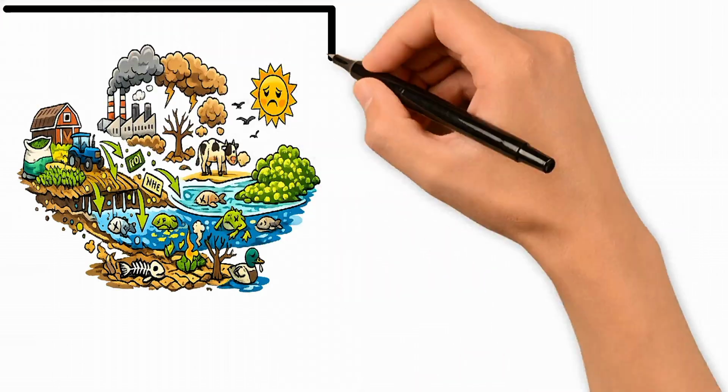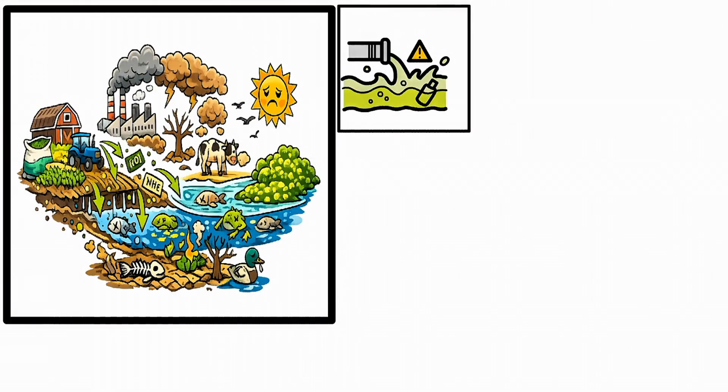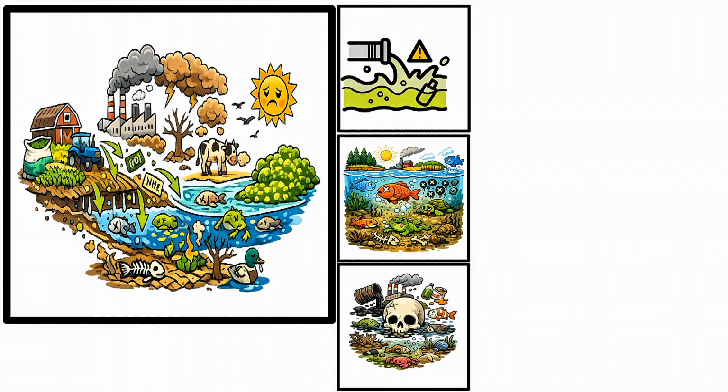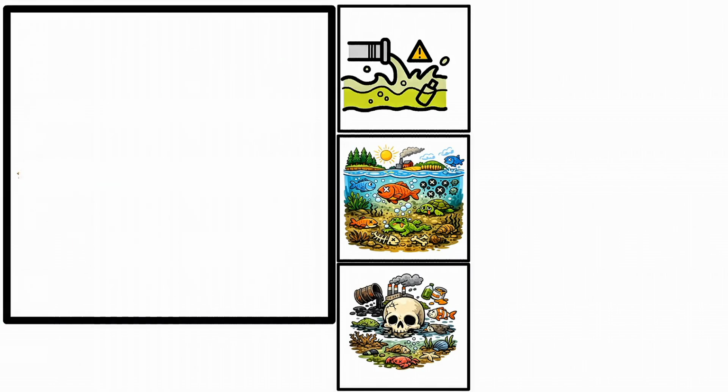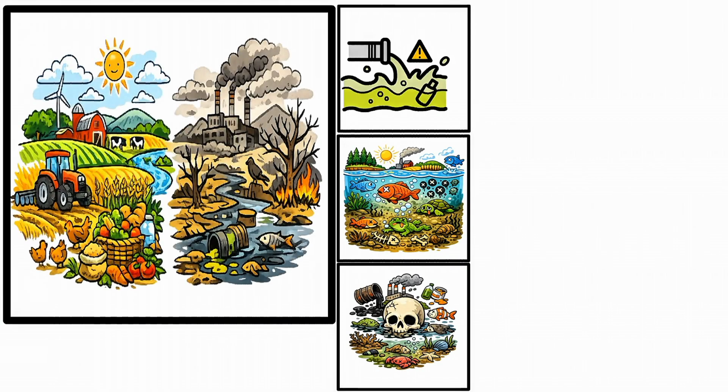When humans add too much nitrogen through fertilizers, the cycle breaks. Rivers become polluted, lakes lose oxygen, dead zones appear. Food security rises in the short term, but ecosystem damage grows in the long term.